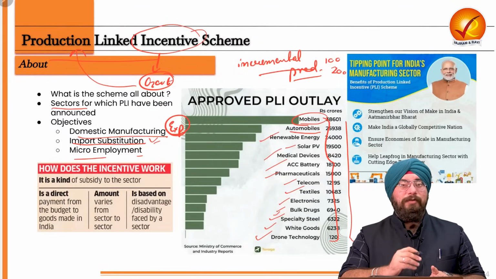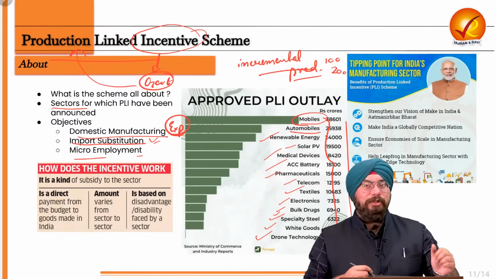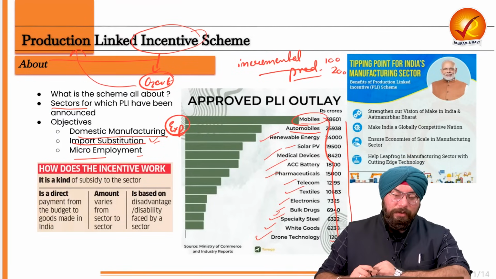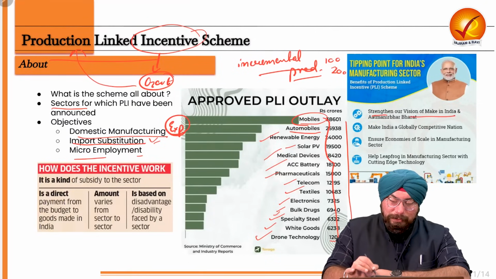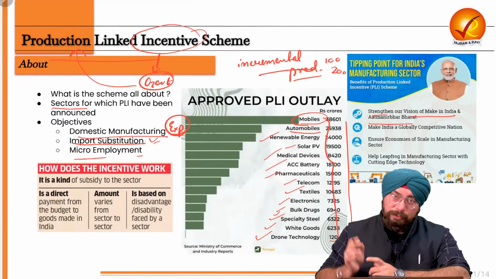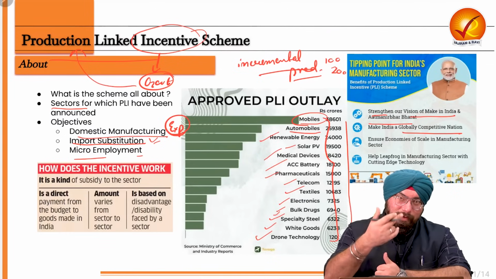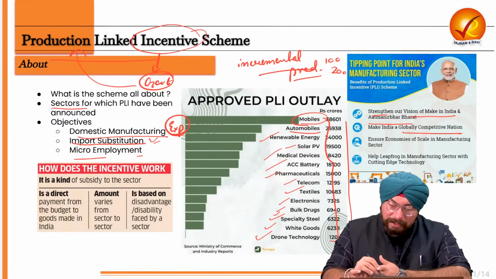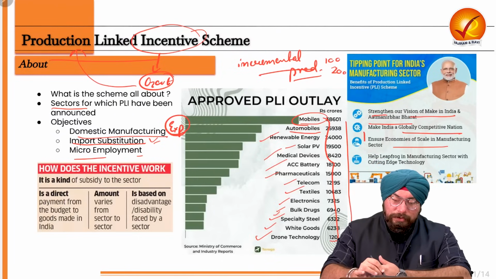And ultimately, it will provide employment opportunities as well, so micro employment opportunities it will be providing. In a way, it will strengthen the vision of Make in India and the vision of Atmanirbhar Bharat. Of course, it will make India a globally competitive nation, because India will be manufacturing so many products at incremental scales, ensuring economies of scale, because if we produce more, the overall cost goes down.